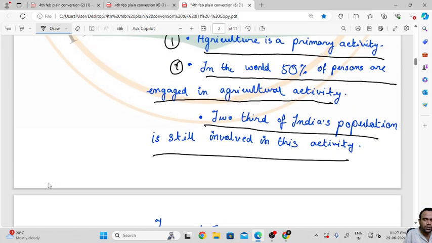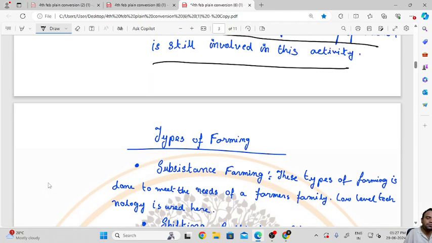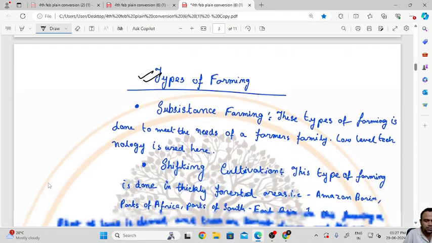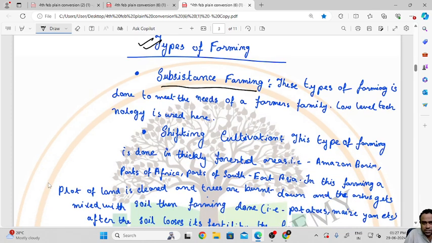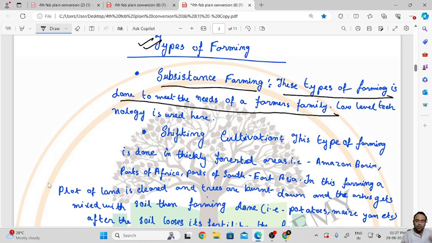Now we are going to discuss types of farming. The first one is subsistence farming. What is subsistence farming? This type of farming is done only to meet the needs of a farmer's family, nothing more than that. Low level technology is used here.